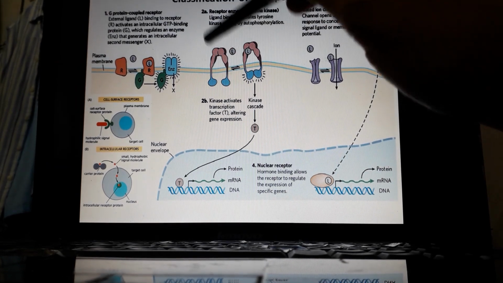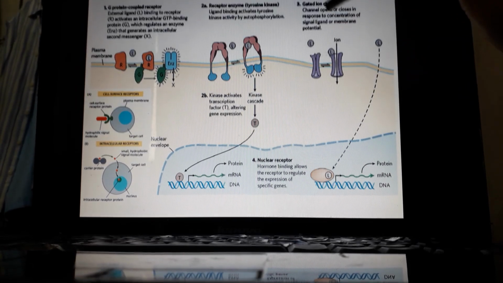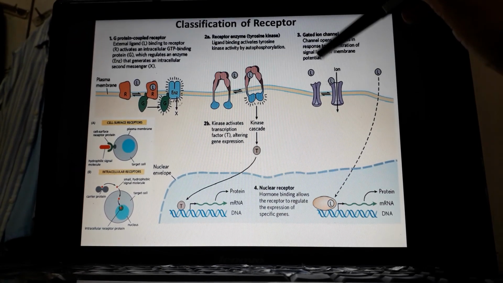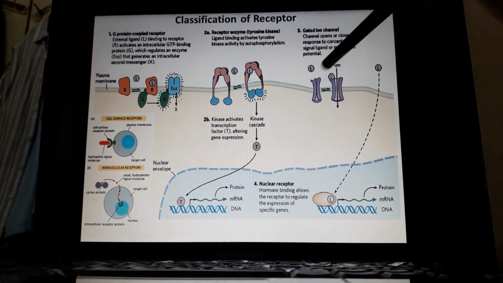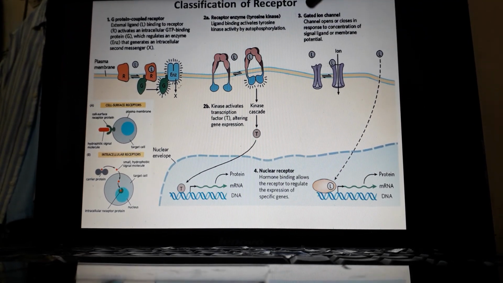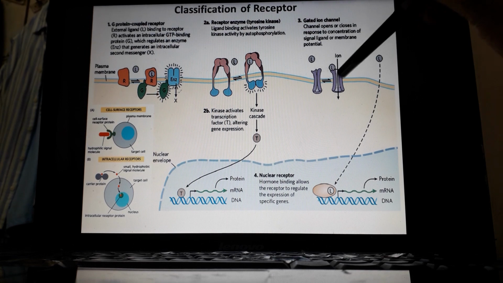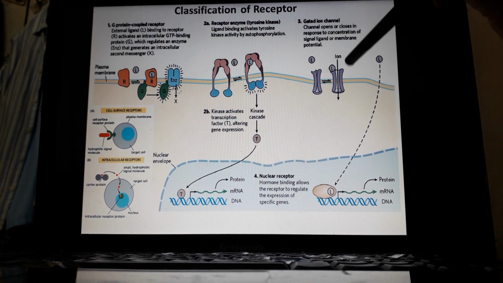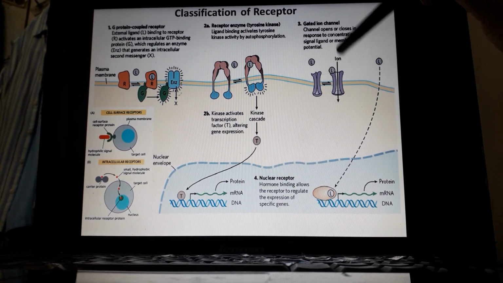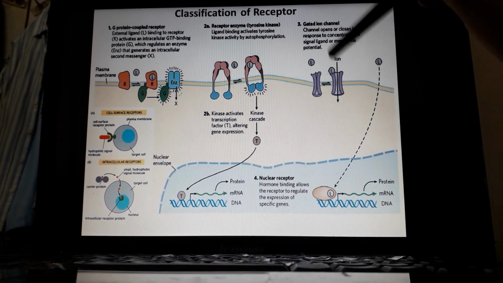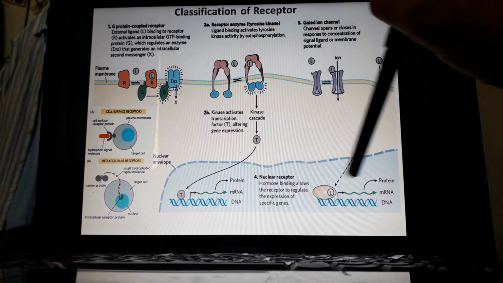This kind of receptor also exhibits a very potent signal transduction pathway. Another kind of receptor is the ionotropic receptor. That means the receptors which themselves are ion channels, and after signal binding to the receptors, these ion channels are activated, and the ions move according to their electrochemical gradient. Understood?